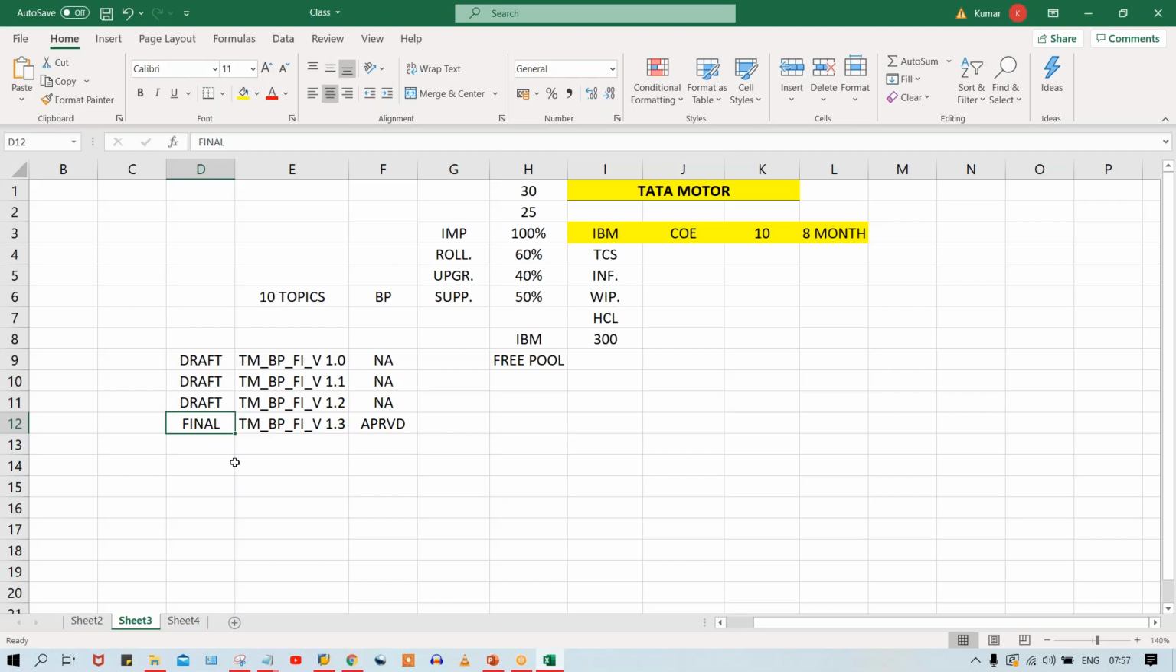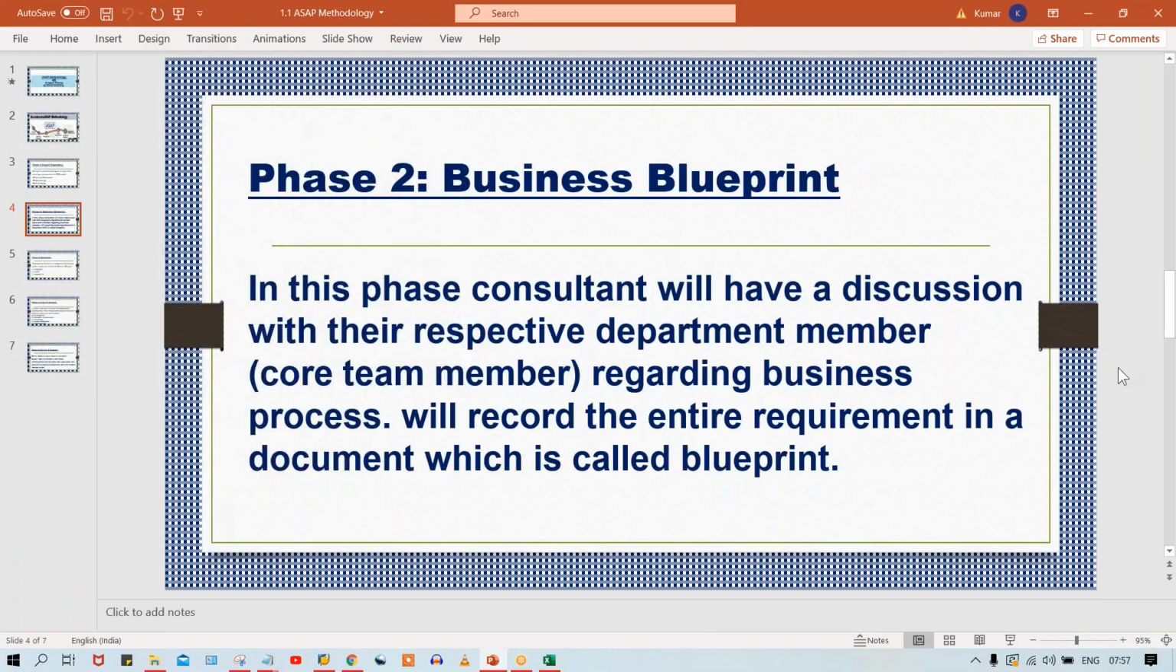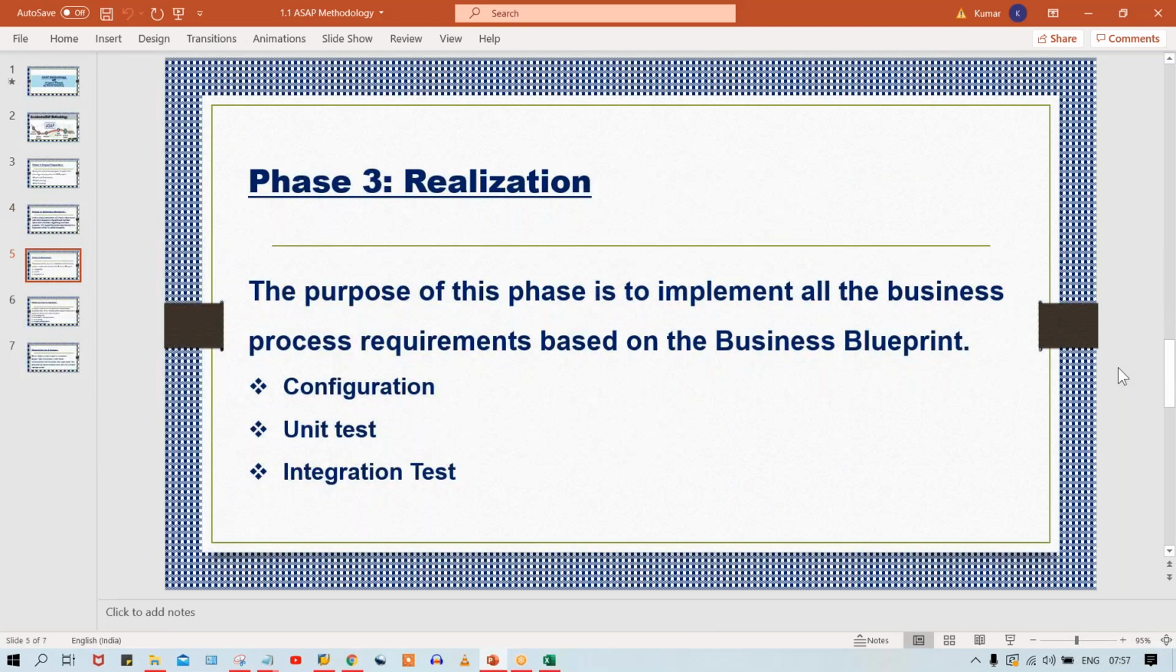So now what is happening in the blueprint? In the blueprint, whatever discussion has happened with the client, whatever requirements were raised by the client, and whatever requirements are accepted by us, those are going to be specified in a particular document. That document is called the blueprint. Once the blueprint preparation is completed and you have taken the sign off, then we are going to move to the next phase, and the next phase is called the realization phase.